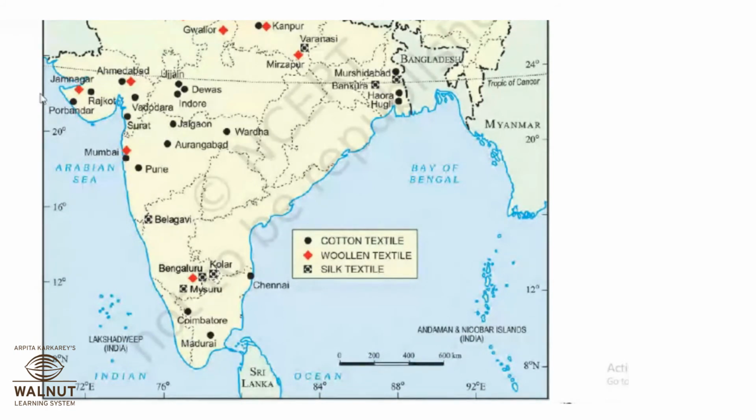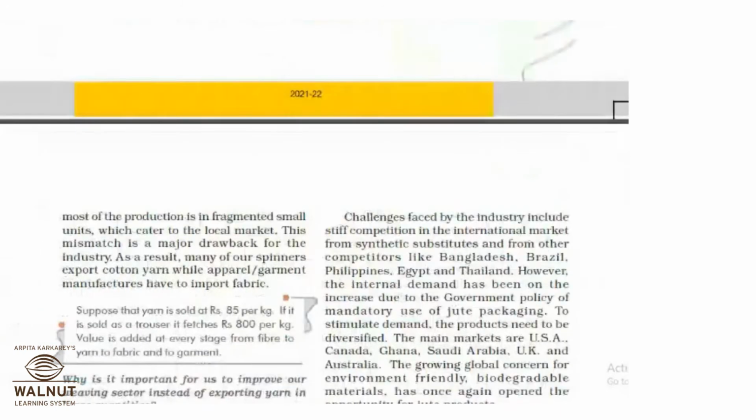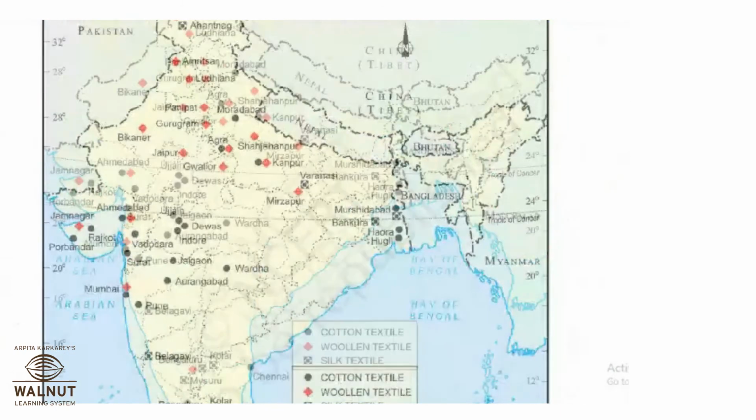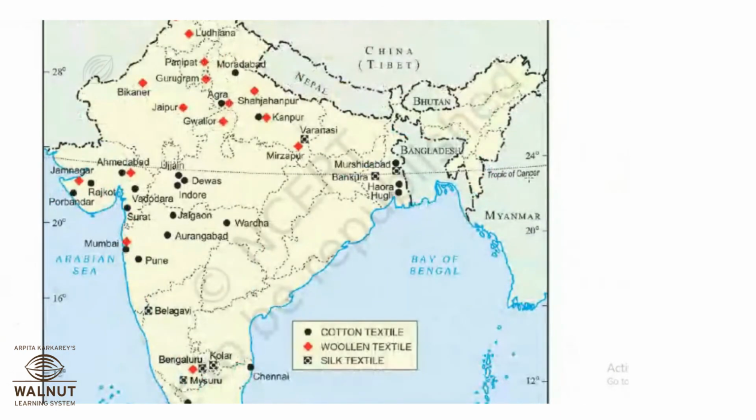Indore, Madhya Pradesh. Okay. Kanpur, Uttar Pradesh. Yes, Kanpur is in Uttar Pradesh, that's right. UP. And then Coimbatore.